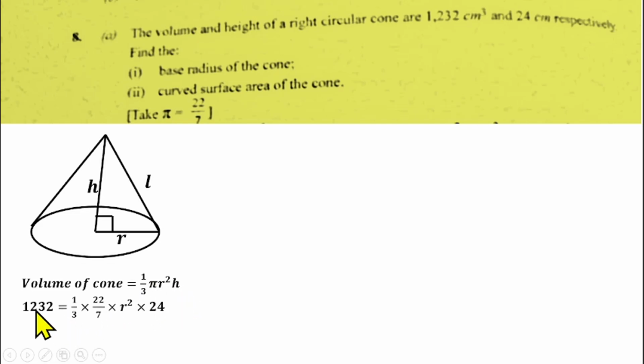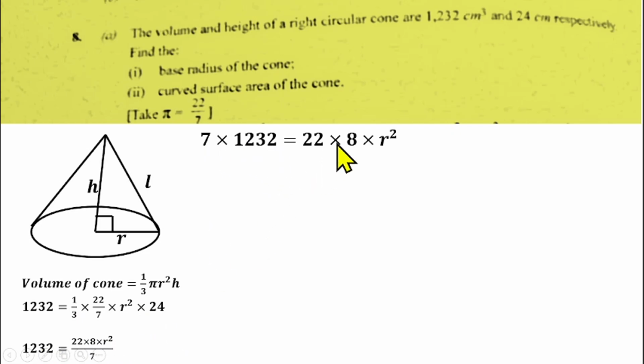So the volume of the cone is 1232 equals 1/3 times 22/7, which is the pi, multiplied by r square multiplied by the height of the cone, which is 24, given. If you simplify that further, you'll be having 1232 equals, 3 can go in 24. That gives us 22 times 8 times r square over 7. From there we can cross multiply. 7 will multiply 1232. So we have 7 times that equals 22 times 8 times r square.